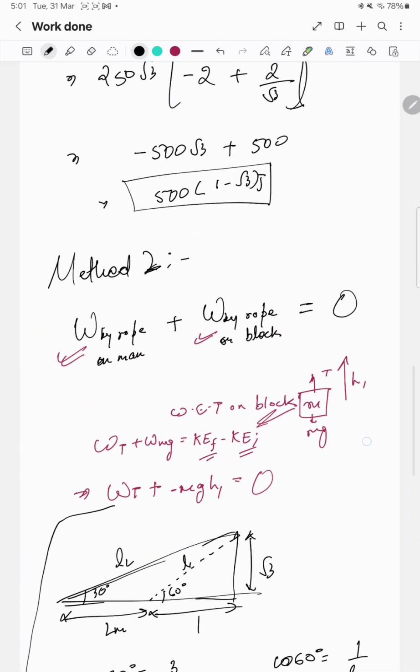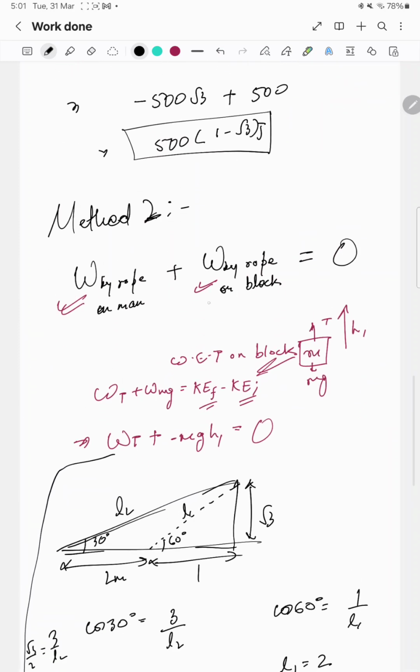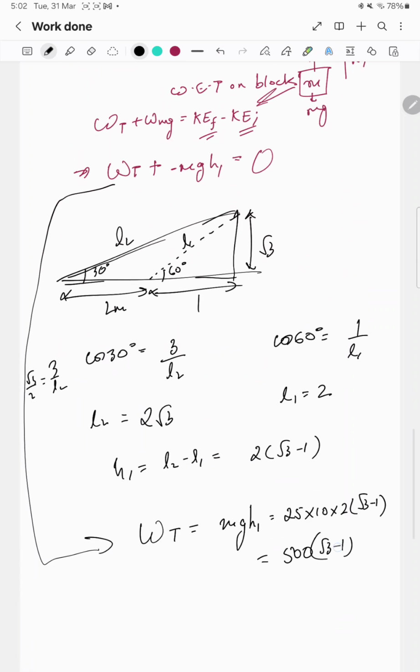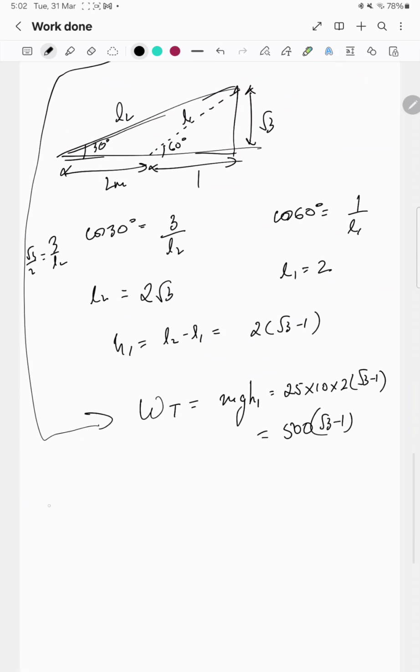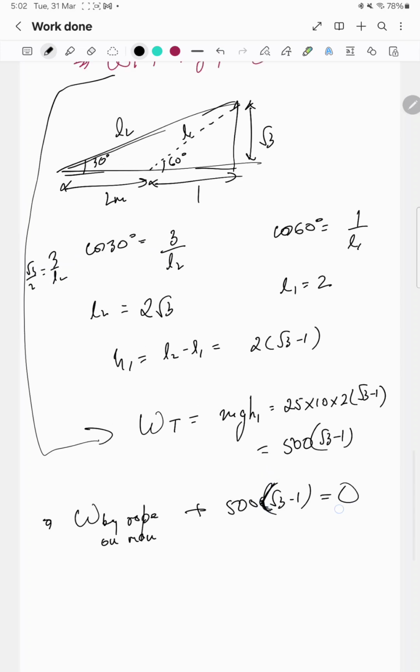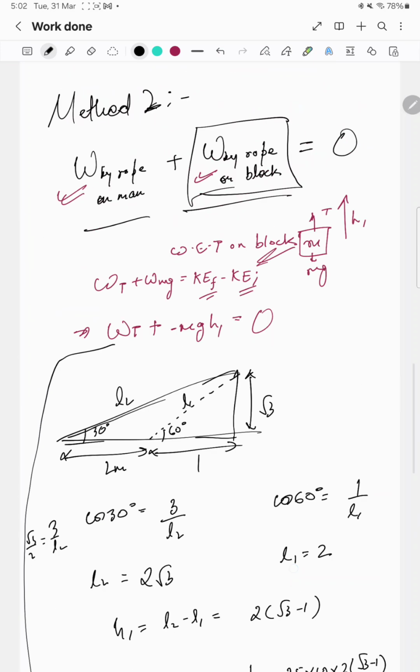So that means work done by the string on the block is this much, and we know that work done by the rope on the man plus this thing should be 0. So work done by rope on man plus 500 root 3 minus 1 is equal to 0. From here also you will get your answer as option number 2.